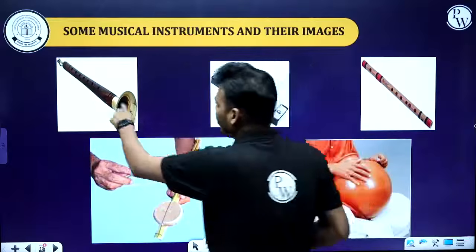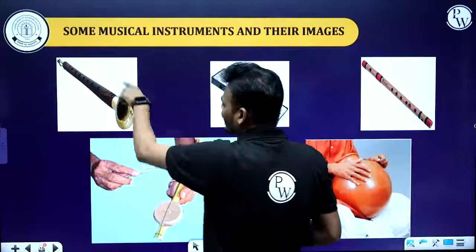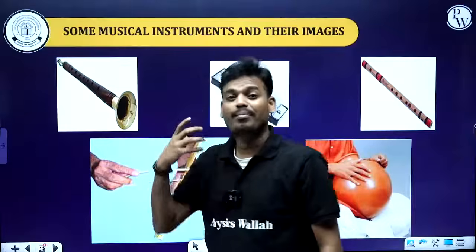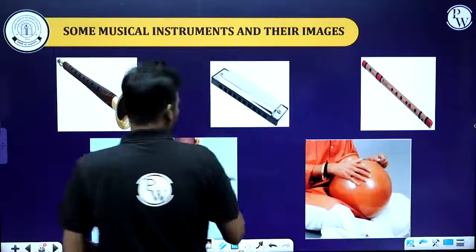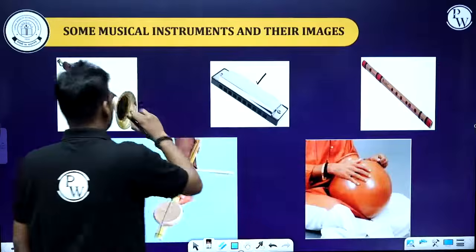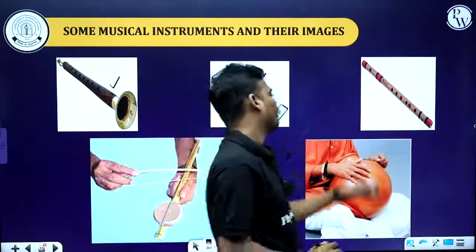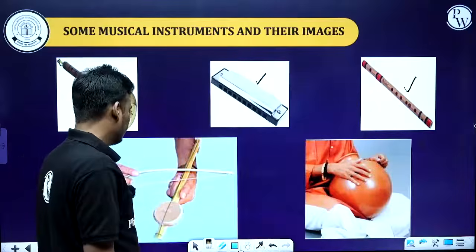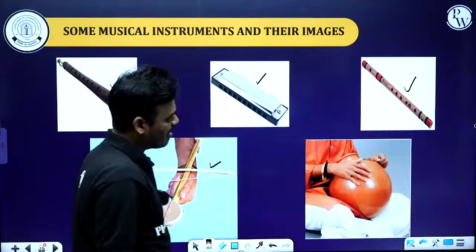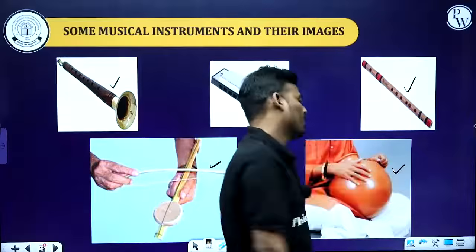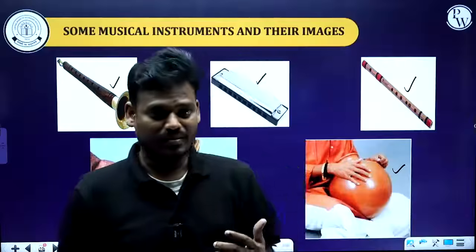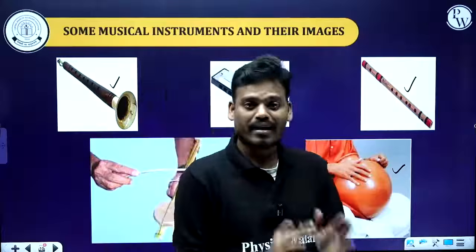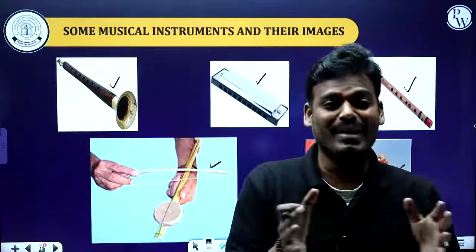This is the air column. It looks like a pipe, but that is nothing but an air column. By opening and closing these holes, we can produce music. Here also mouth organ, that is also an air column. And here a flute, that also produces a sound. Here you have seen iktara, and here an earthen pot. By this also we can produce a sound. So this is all about musical instruments, their images and their sound producing parts.